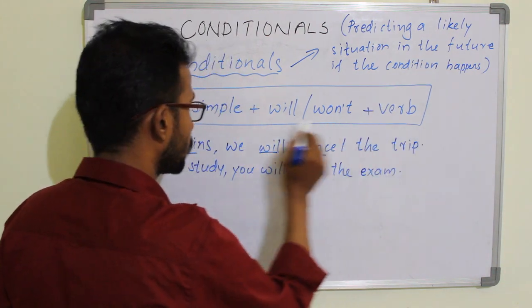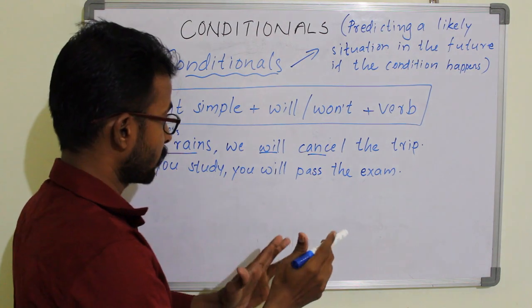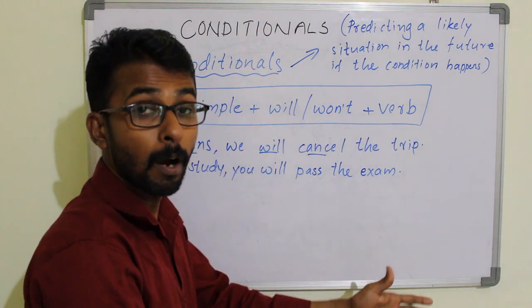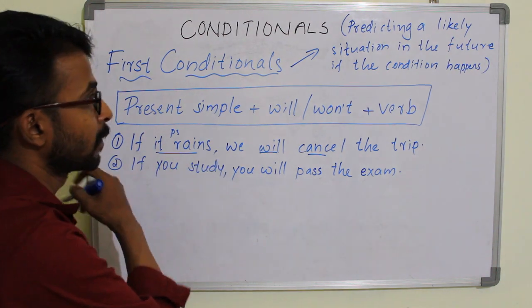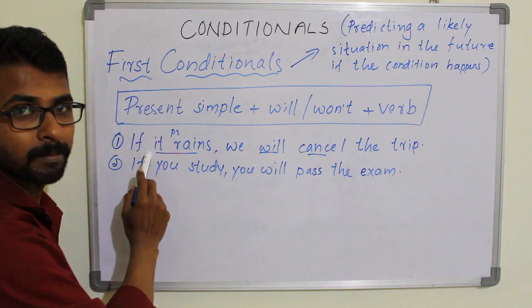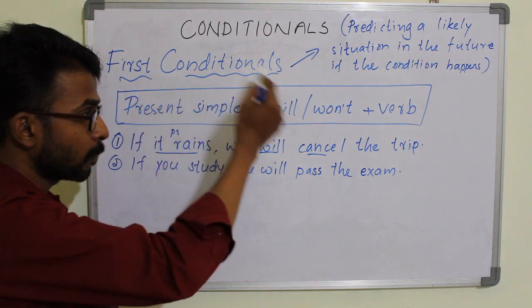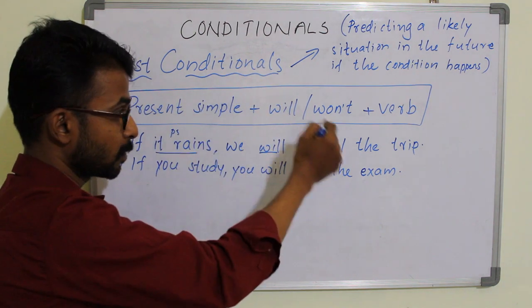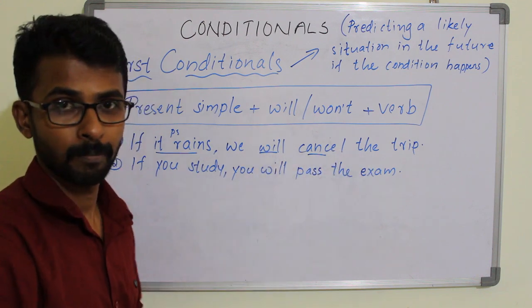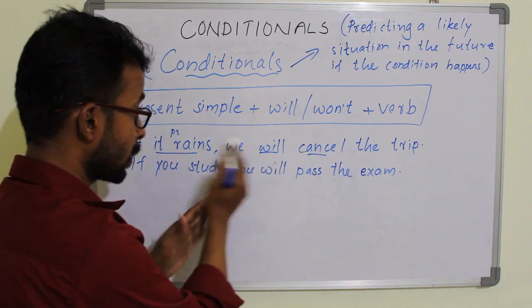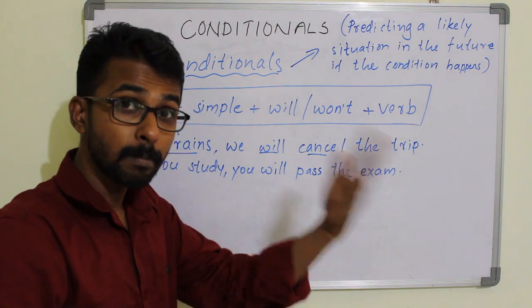So here something is mentioned. It is going to happen if the first part condition happens. That means this area is going to be fulfilled, right? So if it rains, we will cancel the trip. What does it mean?